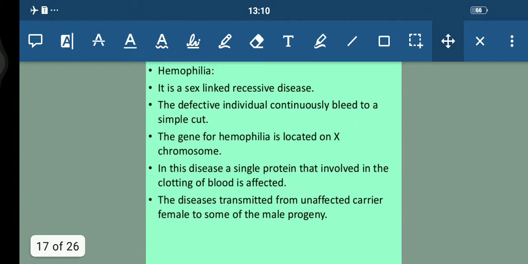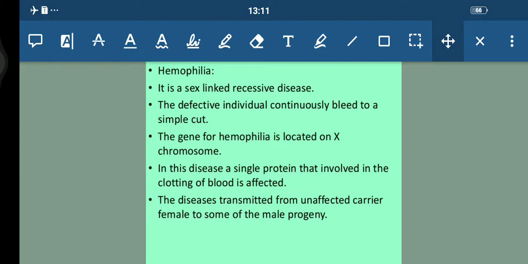Now talking about hemophilia. This is a sex-linked recessive disease which shows transmission from an unaffected carrier female to some of the male progeny, and has been widely studied. Students, in this disease, a single protein that is a part of the cascade of proteins involved in the clotting of blood is affected, and due to this, in an affected individual, a simple cut will result in non-stop bleeding.